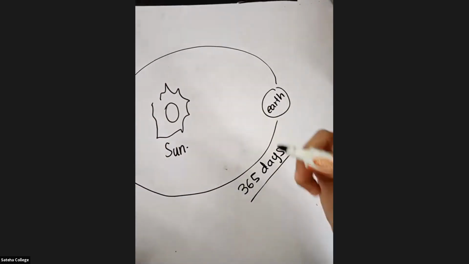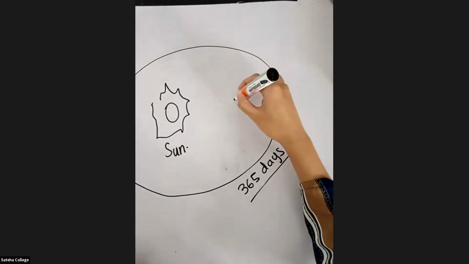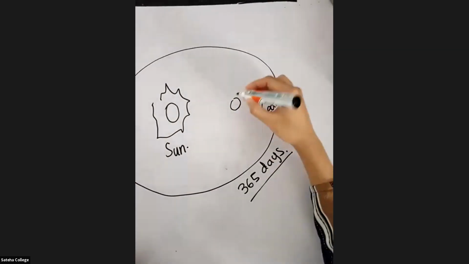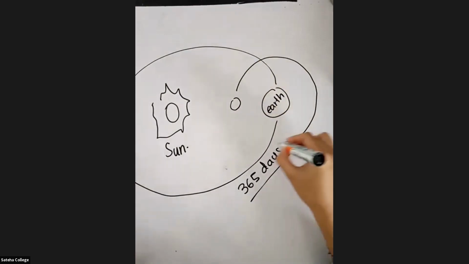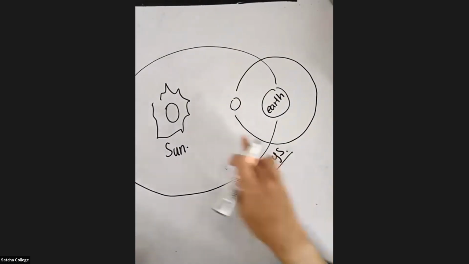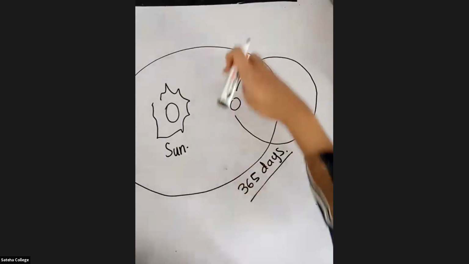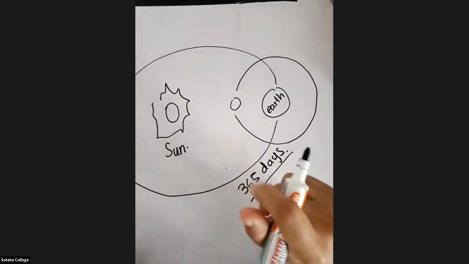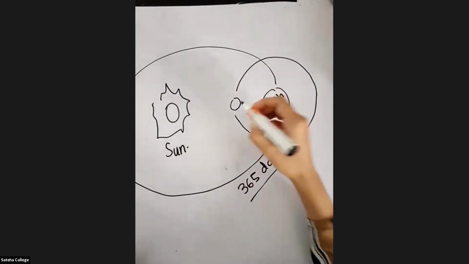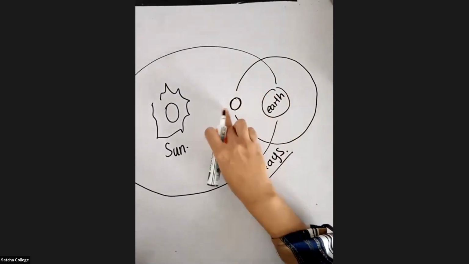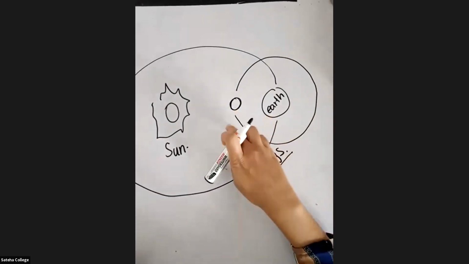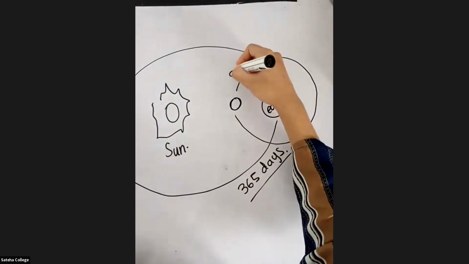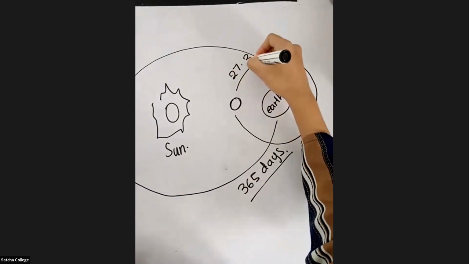You have the moon, right? The moon rotates around the earth. So this you should understand. How many days does it take for the moon to rotate around the earth? It is going to be 27.3 days.